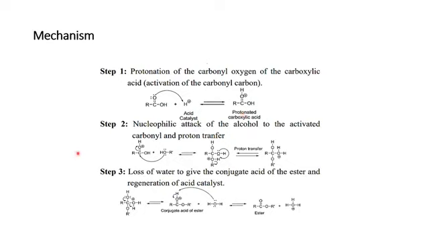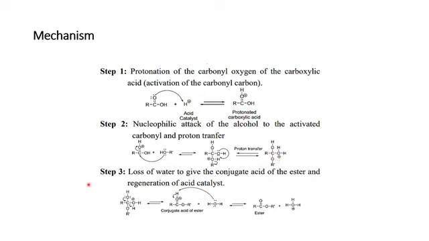In case of step 2, what happened? There will be nucleophilic attack of alcohol on the activated carbon, and there will be transfer of proton. This product, in the presence of HOR, in the presence of alcohol, forms this intermediate. This intermediate will undergo proton transfer, and as a result, a product forms in such a way that the second oxygen has a positive charge. Oxygen with a positive charge is not stable. It has to lose this positive charge because by nature it is very electronegative.